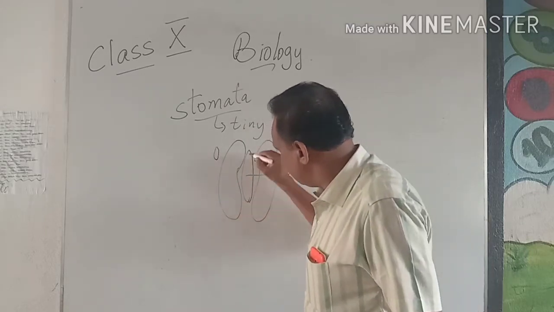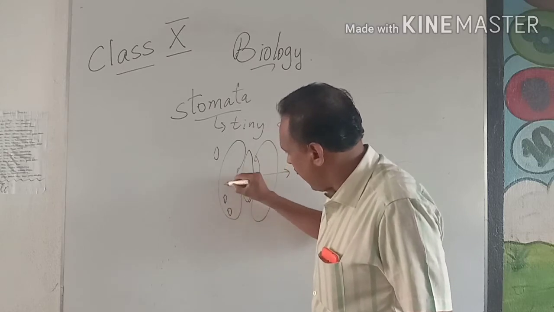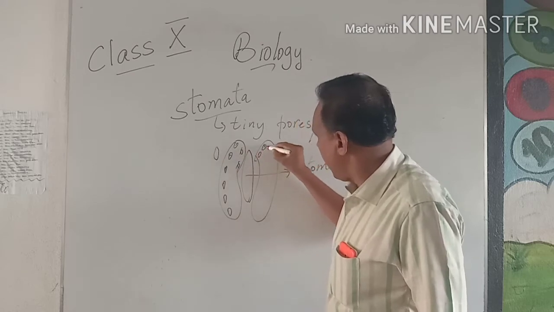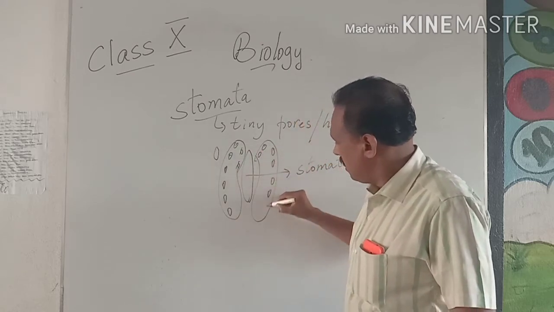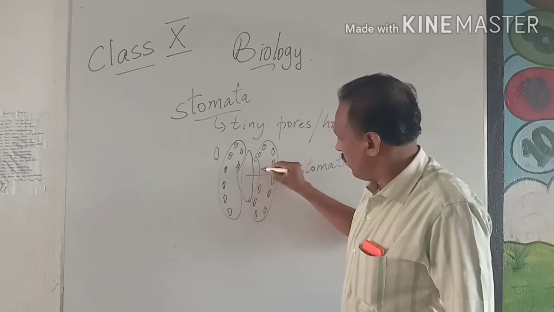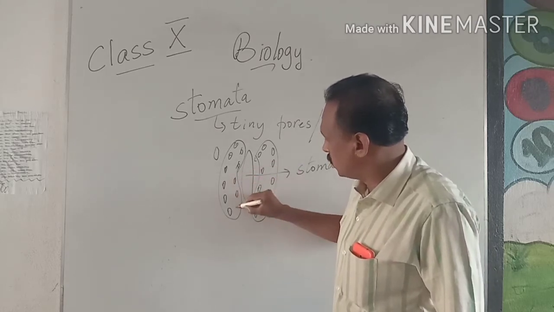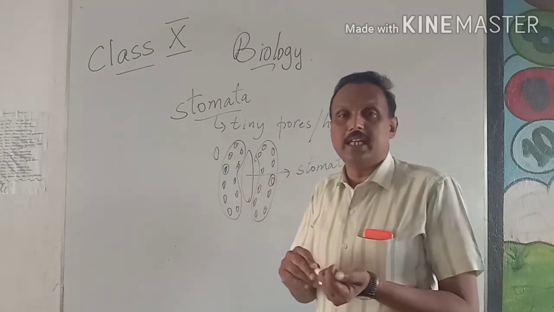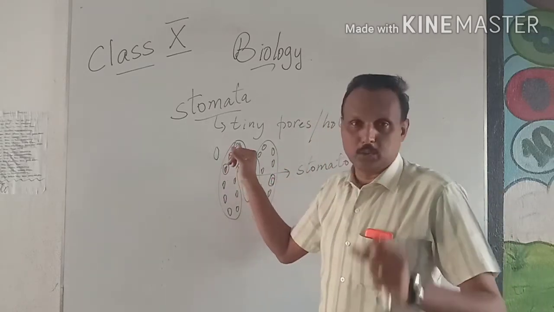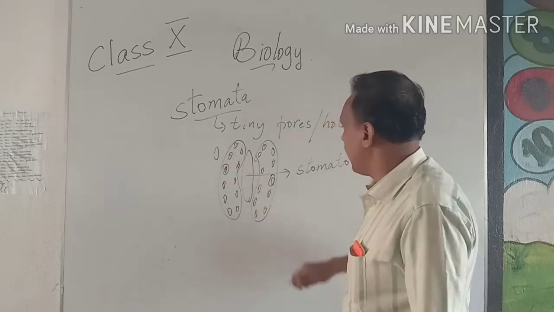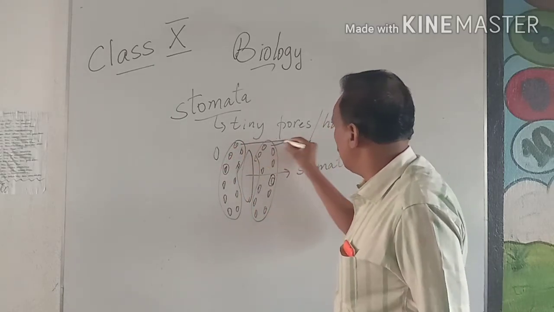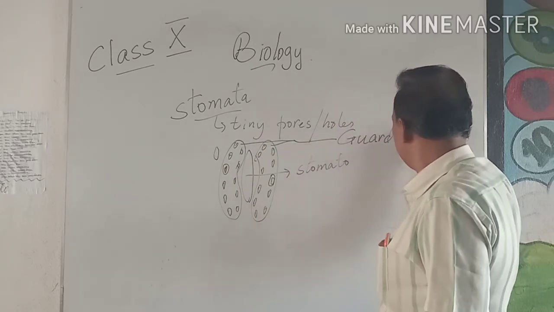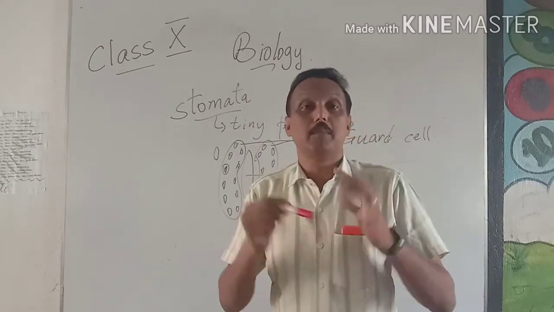So, see, this is the stomata, the hole, and here we have some cytoplasm. Here also we have the cytoplasm. If I had a balloon with me, I could have shown you better. So we have the nucleus there, that single one. The other one is the chloroplast, which contains the chlorophyll. And here we have the guard cells. What do you call it? Guard cells. From the word guard, you can understand that it guards or protects.